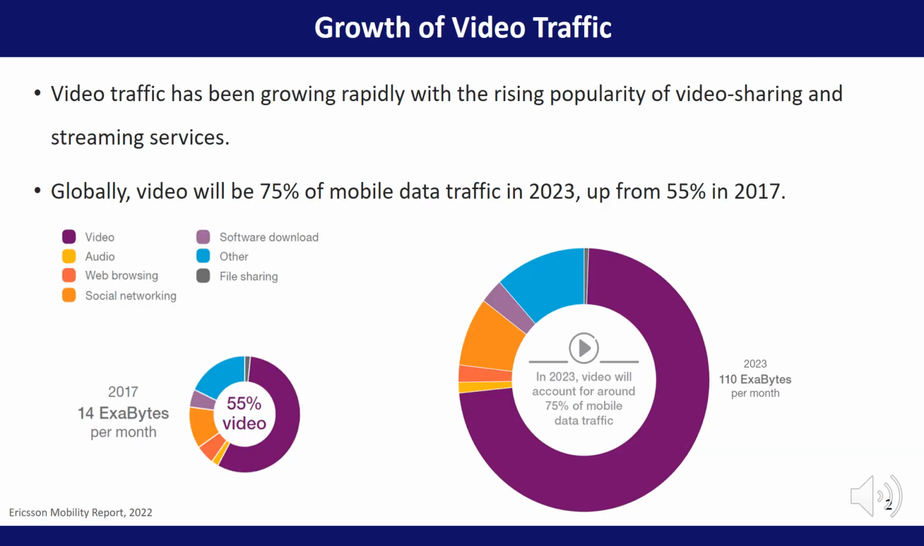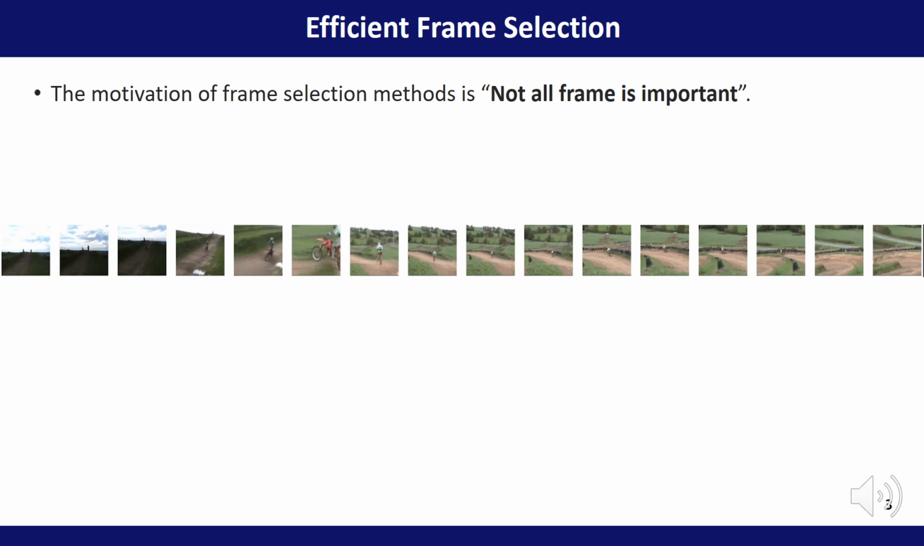With the popularization of camera devices and the growth of video sharing or streaming services, video has become the majority of internet traffic. Therefore, understanding and processing these videos to use them is becoming more critical. Among approaches to video understanding, frame selection methods have one common motivation: not all frames are important.